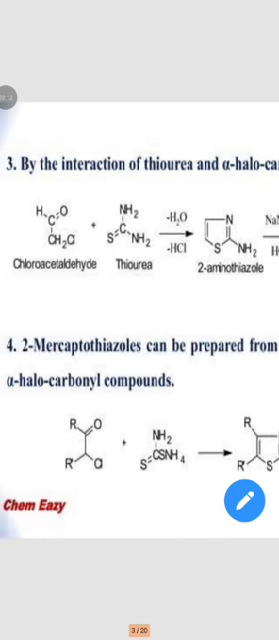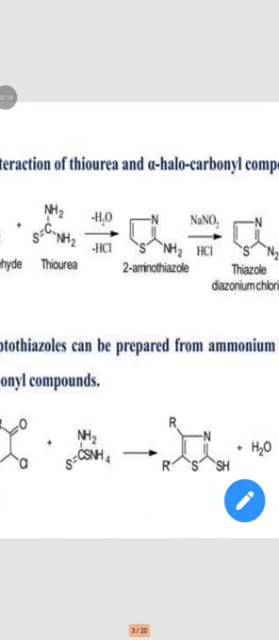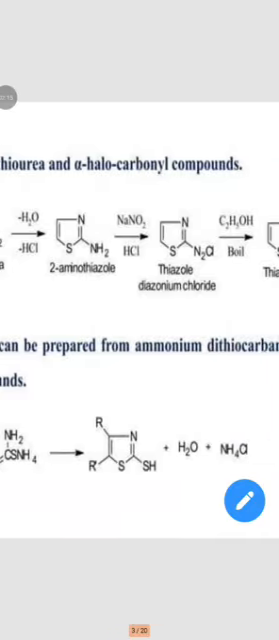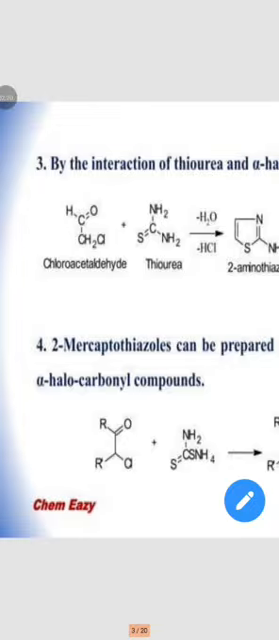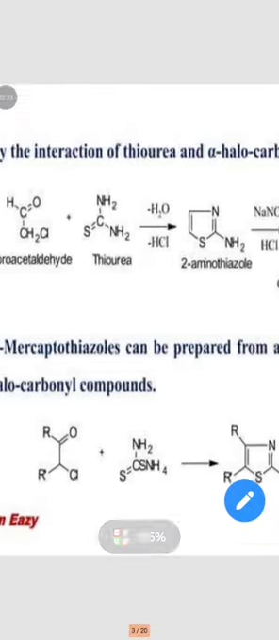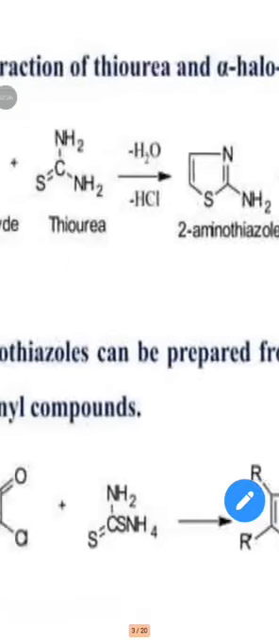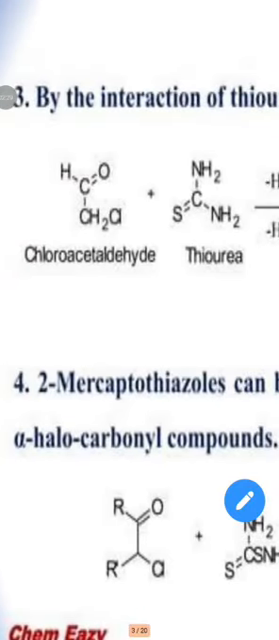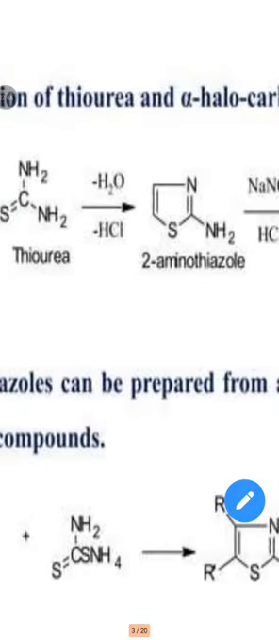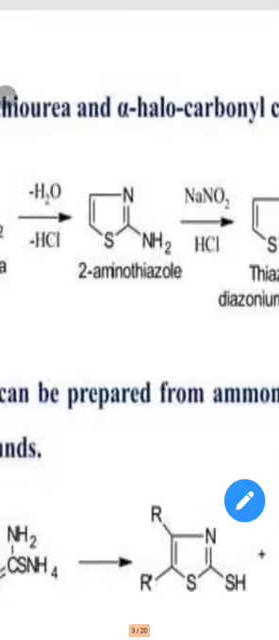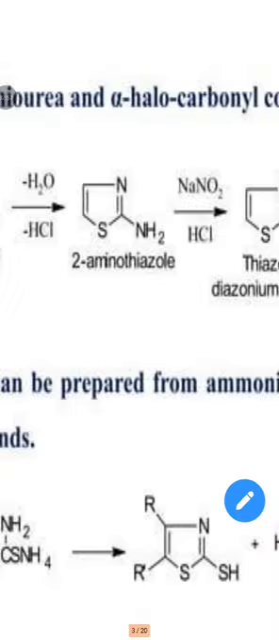Then the third preparation is by the interaction of thiourea and alpha halocarbonyl compounds. The alpha halocarbonyl compound is chloroacetaldehyde, CH2Cl, which is reacted with thiourea. One molecule of water and one molecule of hydrochloric acid are removed to form 2-aminothiazole, with an amine group at the second position.